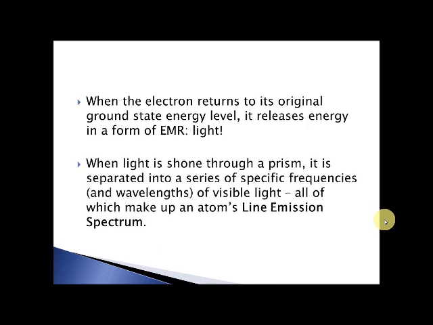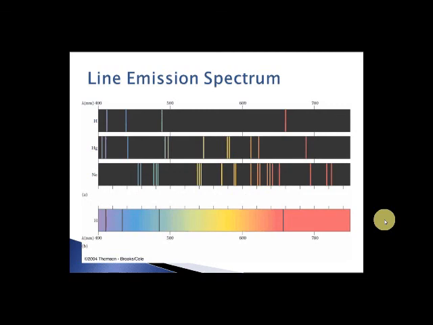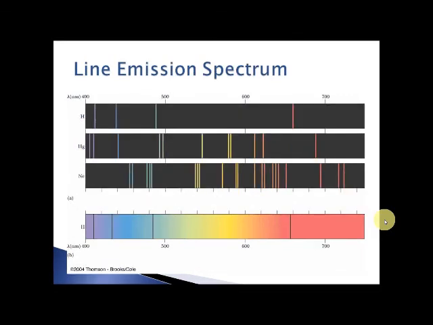Okay? And when we show light through a prism, it separates into its specific frequencies and wavelengths of visible light, all that make up the atom's line emission spectrum. So these are line emission spectrums, and every single element has their own, where they have specific markers for the different wavelengths of light that make up that element when they release light.